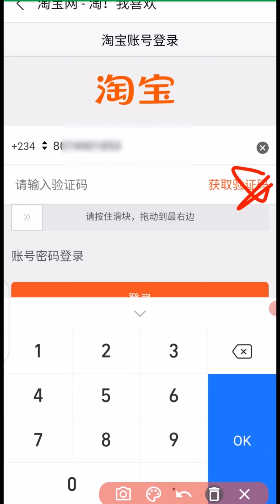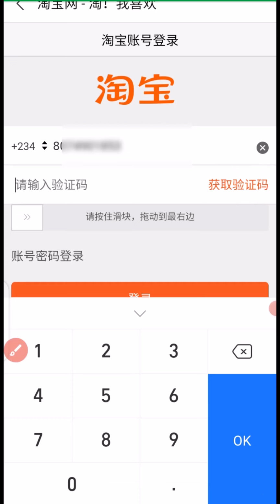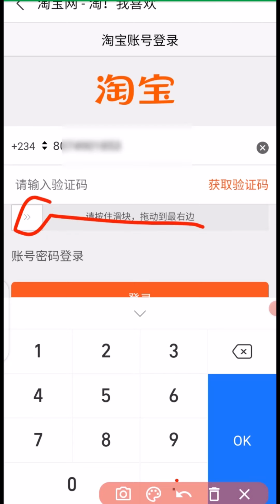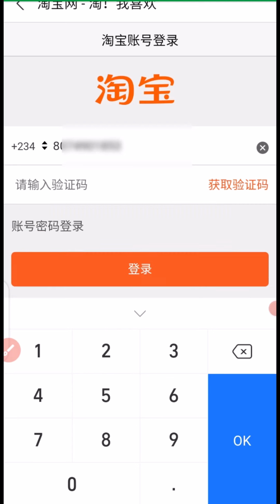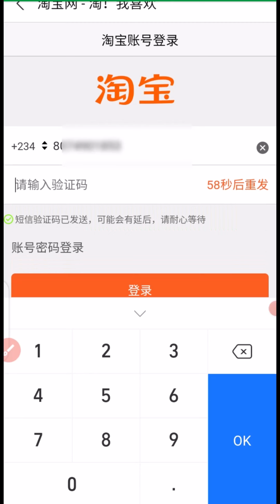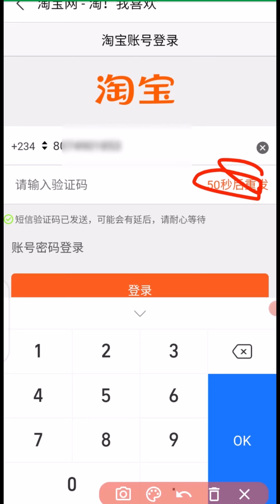Once you tap on that, you will be asked to swipe this particular button here, swiping this way. You have to do that for a security check. Once you swipe, then you will be waiting for a verification code that will be sent to your account number. You can see it started counting. So you have to receive the code before this number finishes counting.